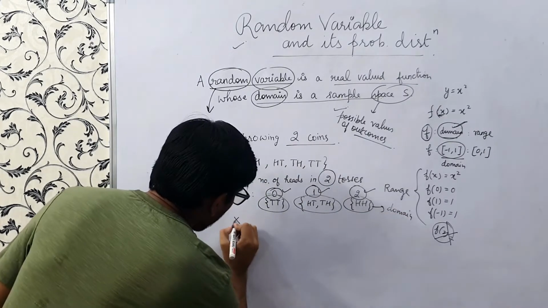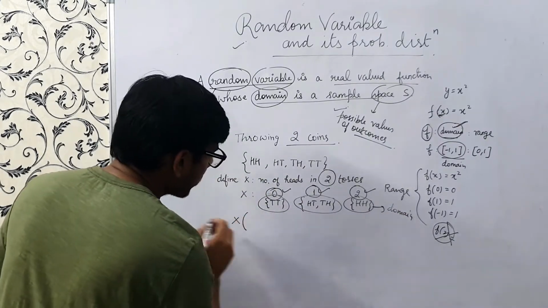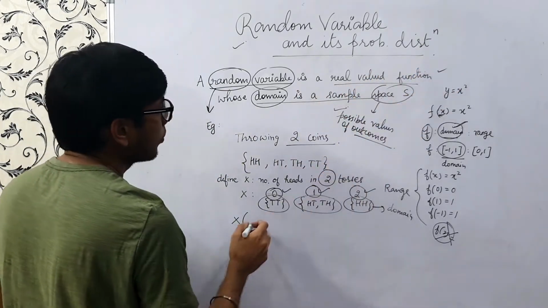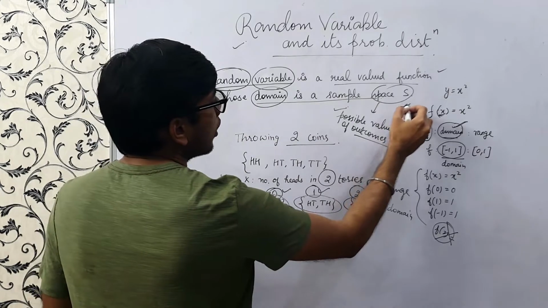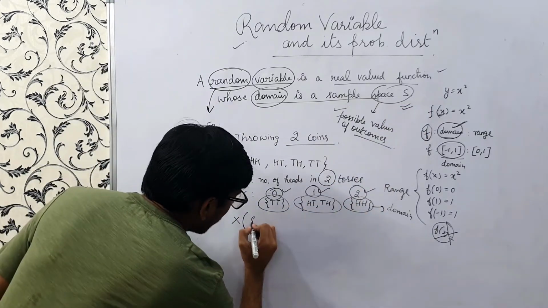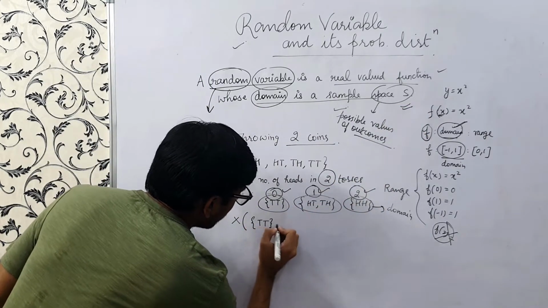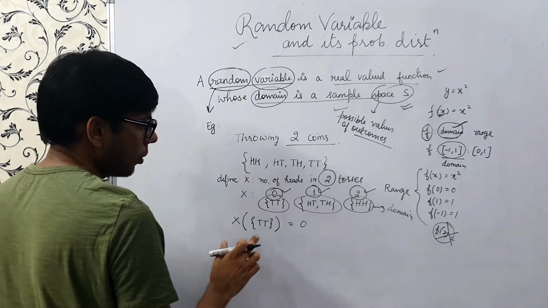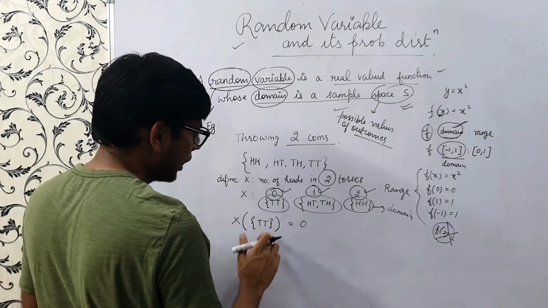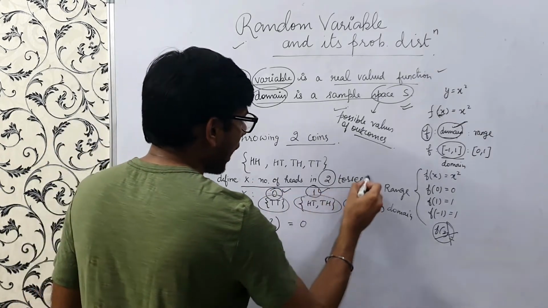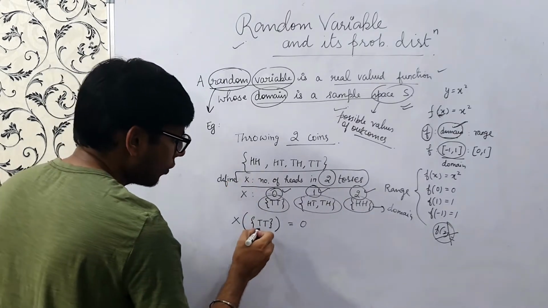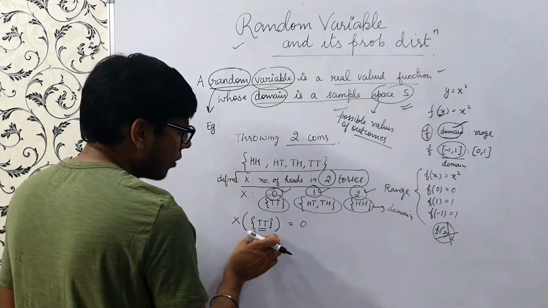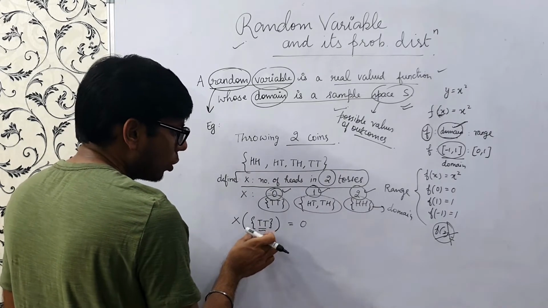So if I write it like this, this is our function, x is a random variable, so x is our real valued function whose domain is the sample space. So the value of TT is 0. The x variable is the number of heads. If we are getting TT, that means tails on both the tosses.